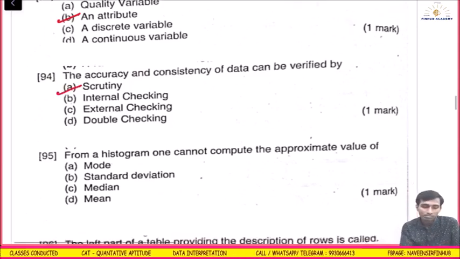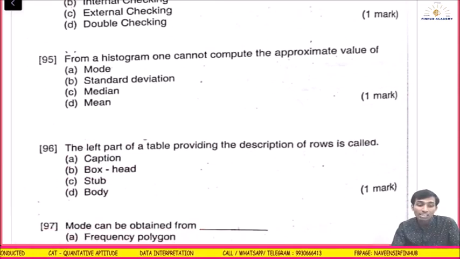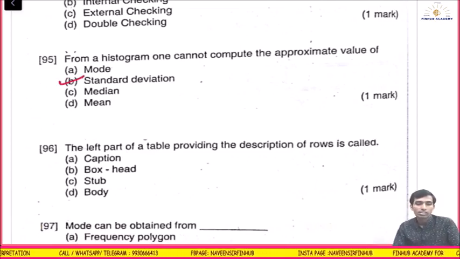Okay. From a histogram, one cannot compute the approximate value of what? Standard deviation. Now this is an ambiguous question.